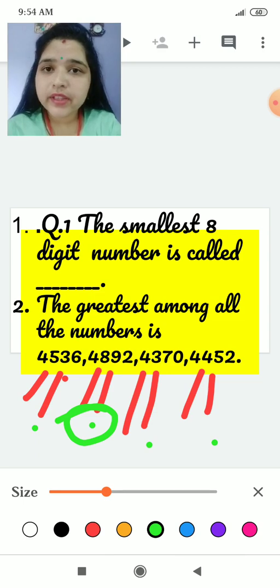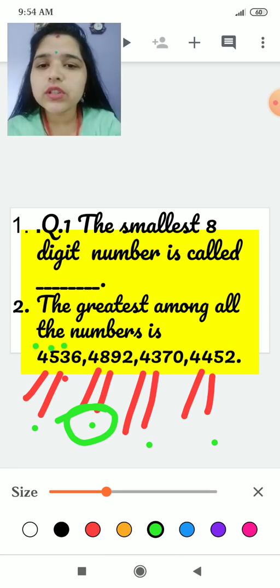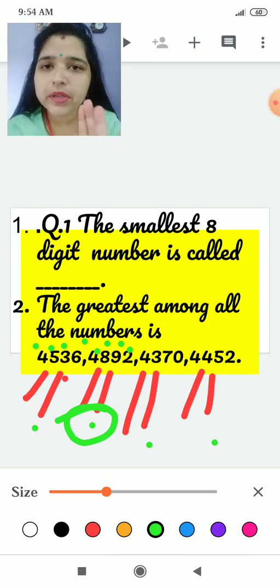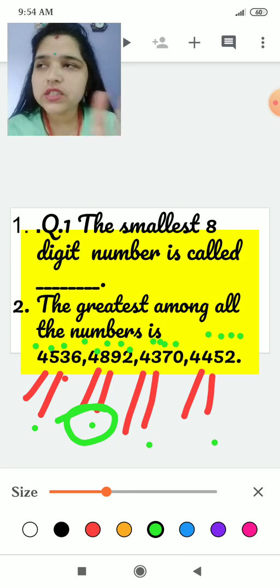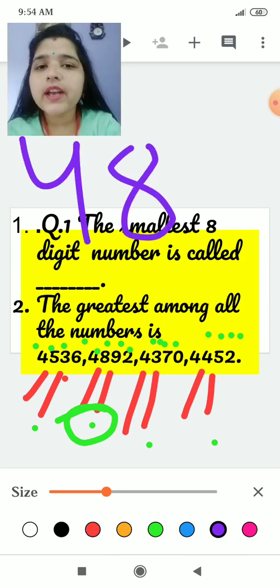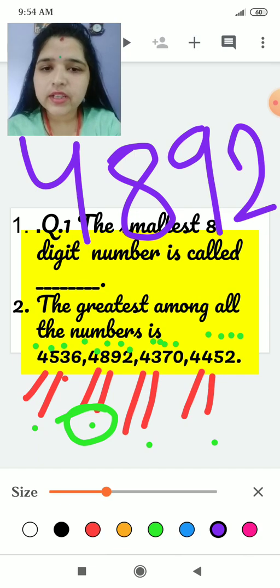The first main thing you have to check is that you have to count the places, whether each number is having 4 digits, or one of the numbers is having 3 digits. We can see here it is 1 2 3 4, every number is having 4 places, 1 2 3 4, 1 2 3 4. So all the numbers have 4 positions. Four digits are there in each number. So we can easily say that 4892 is the greatest number.